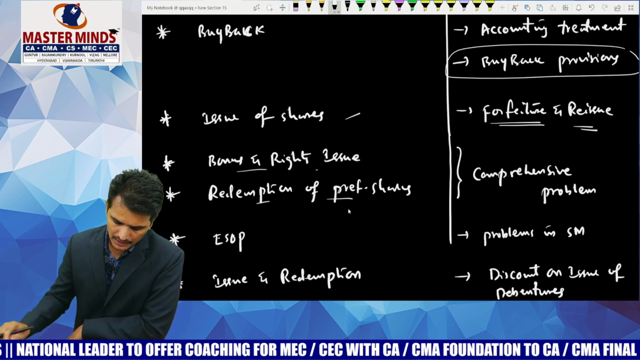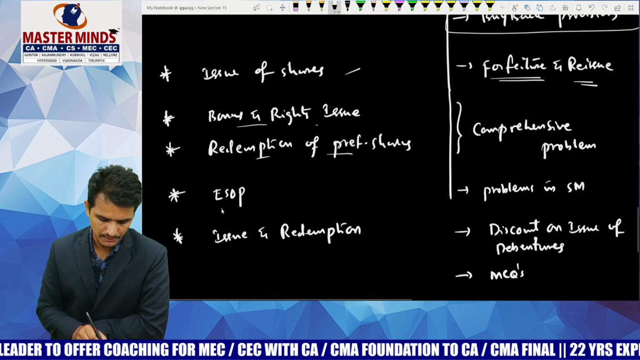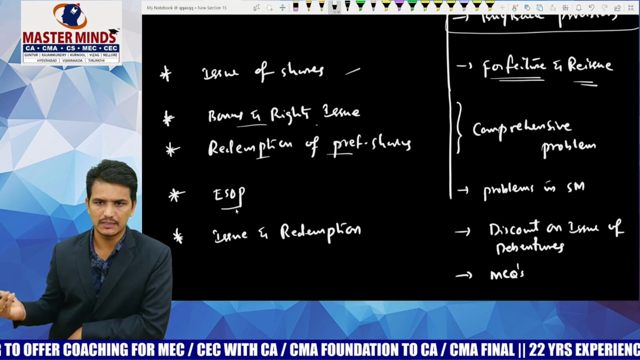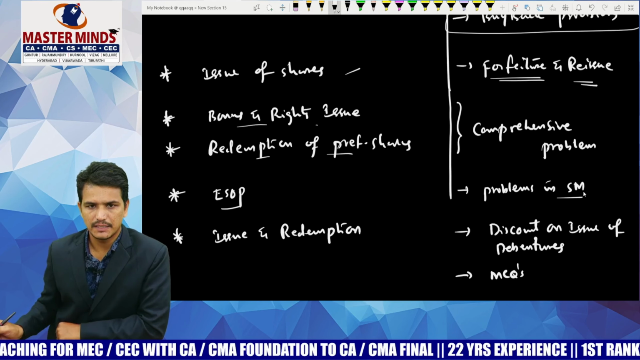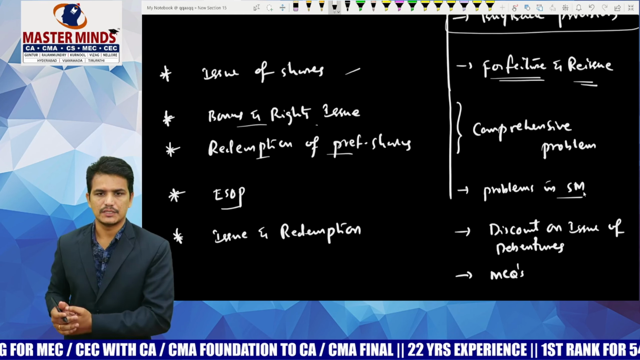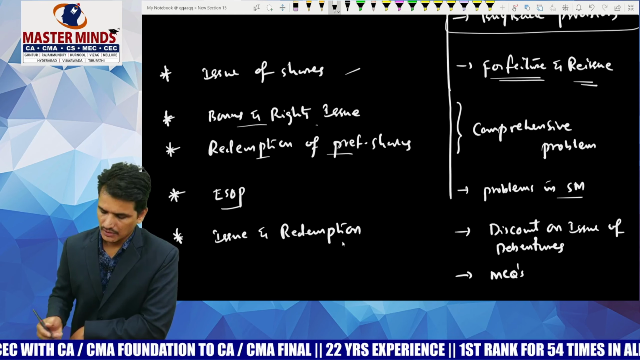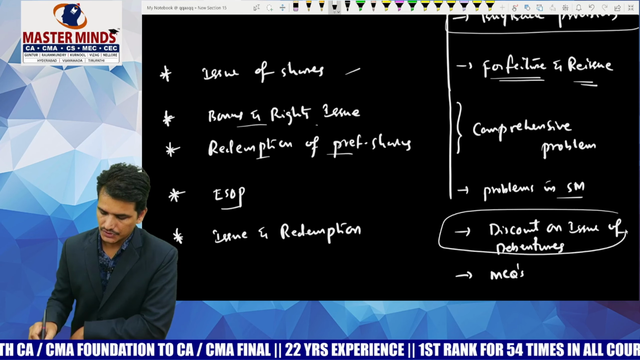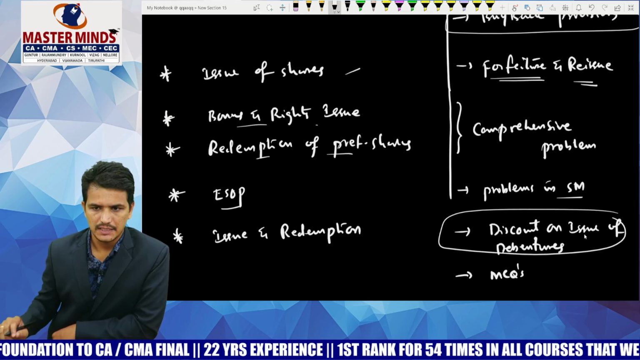Those kinds of problems may be tested in the examination. And coming to ESOP, it is a very simple chapter with only 2 to 3 problems in the study material, so just go through those problems. In case of issue and redemption of preference shares, this is not that frequently tested. So go through the treatment of discount on issue of debentures and also cover the MCQs which are given at the end of the study material.